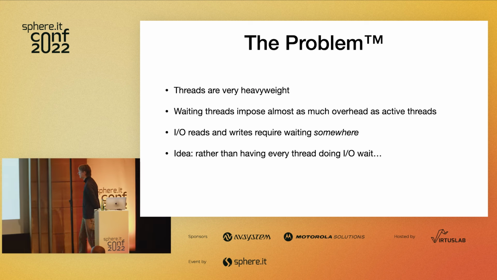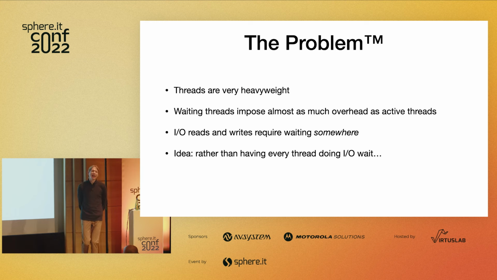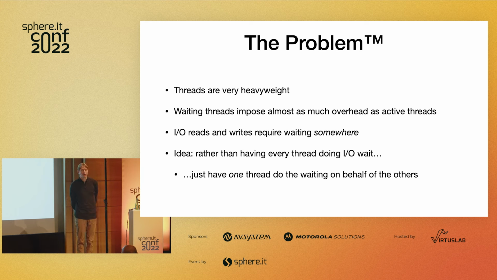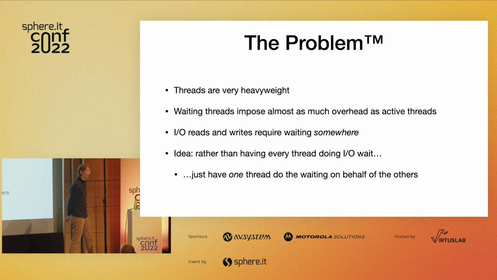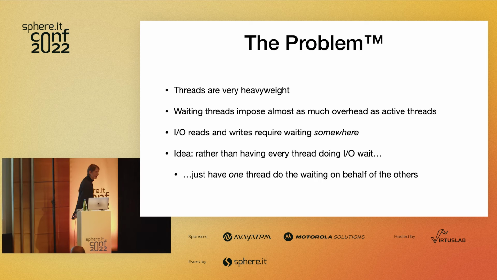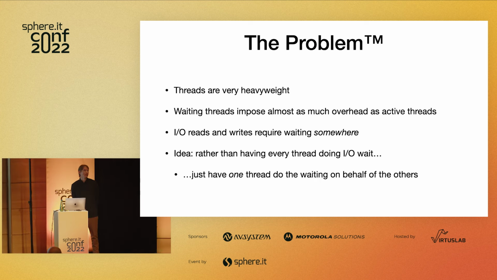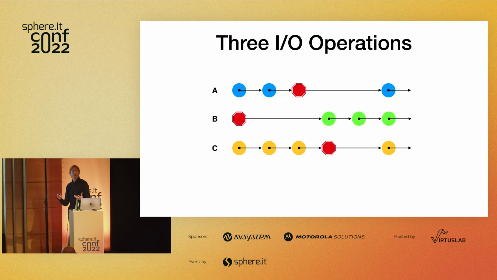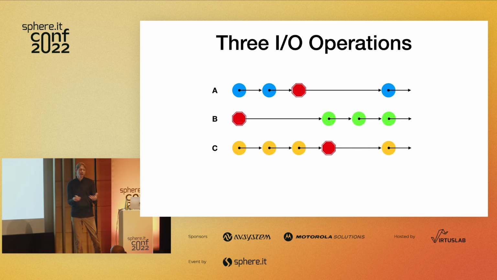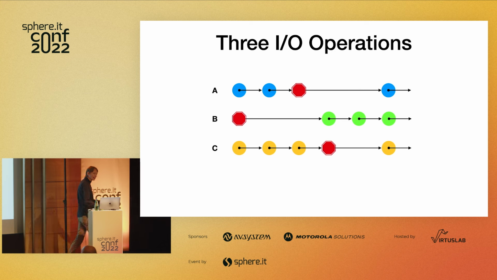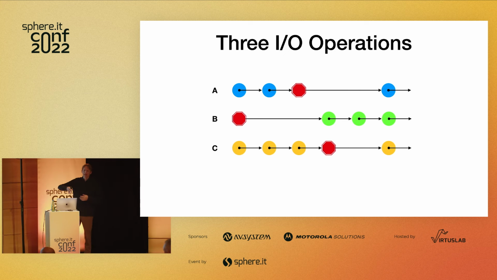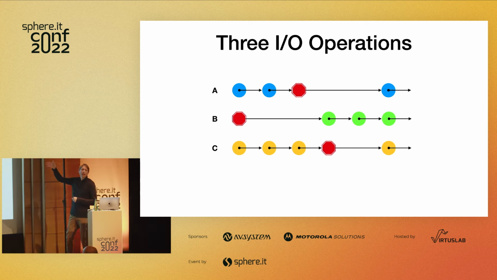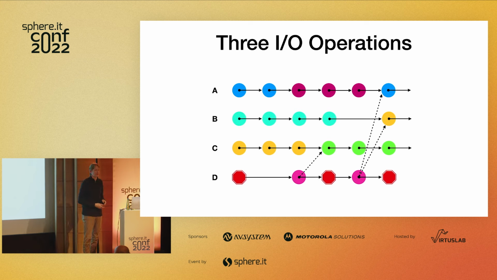Well, the idea behind async I/O is rather than having every single thread wait for its own I/O operations, why not just have one thread do the waiting on behalf of all of the others? So the other threads can just proceed forward with their work, and you waste one thread on blocking while the other ones do their thing. Graphically, it looks like this, right? Here we've got 3 threads, and they're all doing their blocking I/O, and they have these gaps in them while they're waiting for stuff to come back.